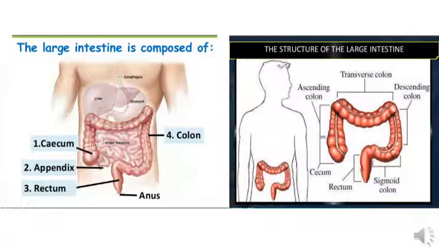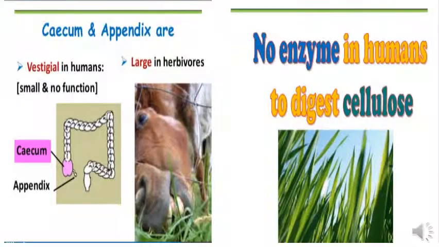You can see next to the cecum there is a small tube which is called the vermiform appendix. It is a vestigial organ as it has no function in the human body. In humans, the cecum is also taken as vestigial. Now vestigial means no function. Why? Because it is the place of cellulose digestion. Most of the undigested food in humans is cellulose. Have you wondered why? Because in the large intestine, the cecum is the place to digest cellulose, and in humans it is poorly developed.